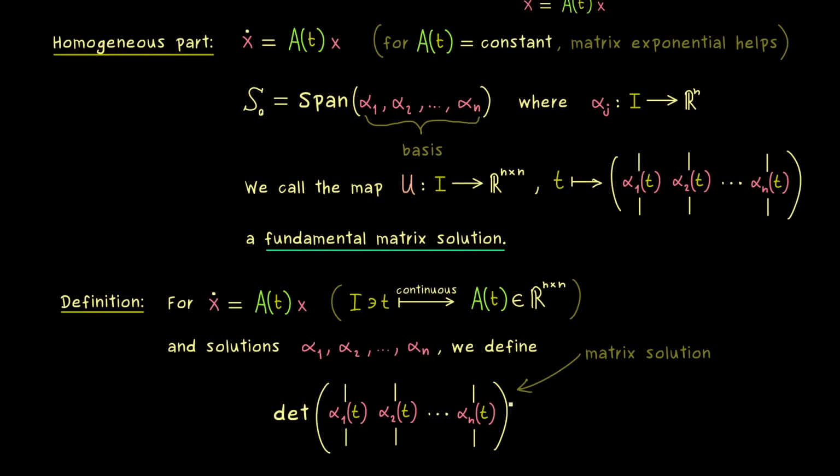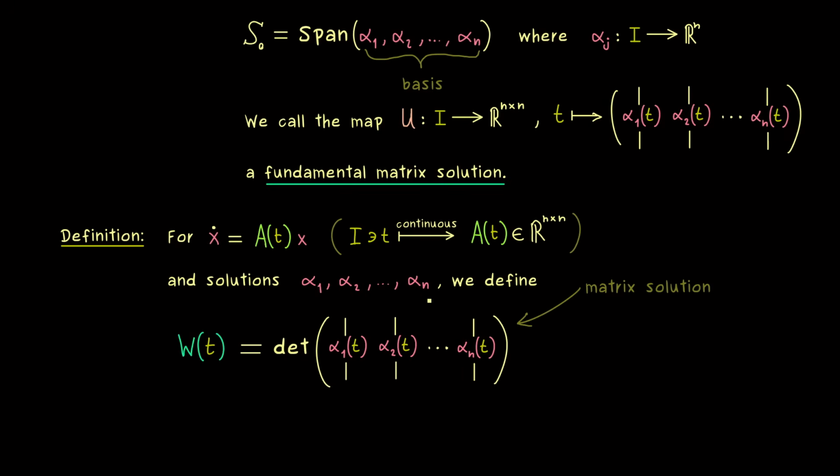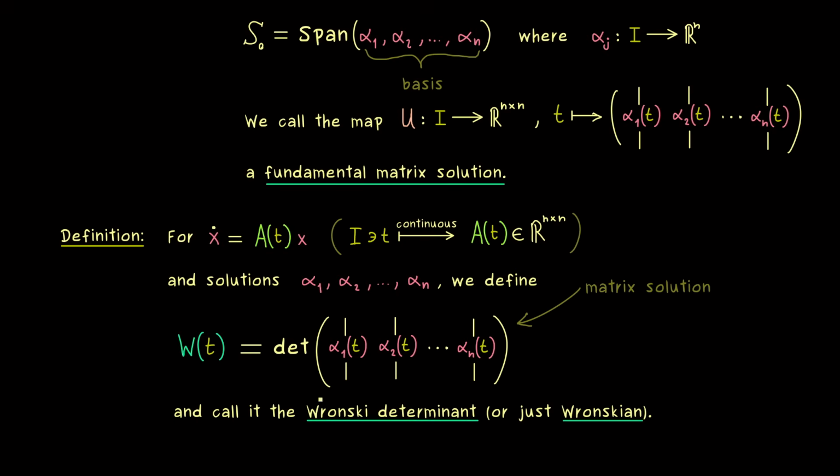Namely, what we do here is to take this square matrix for every t in I, and then we calculate the determinant. And moreover, we also introduce a new symbol for this determinant. We write W of t. And unsurprisingly, this is what we call the Wronski determinant with respect to our ODE and the chosen solutions. So please keep that in mind. The Wronski determinant is not completely fixed because it depends on the solutions you put into the matrix. And moreover, you also often see just Wronskian as an abbreviation for this determinant as well.